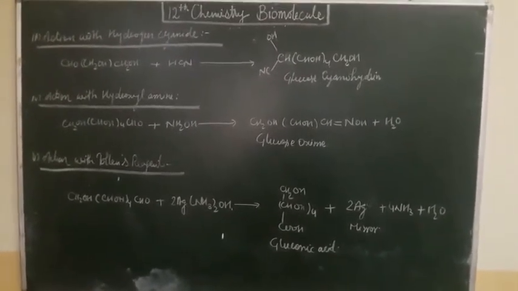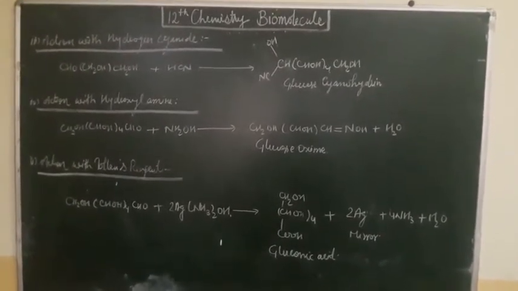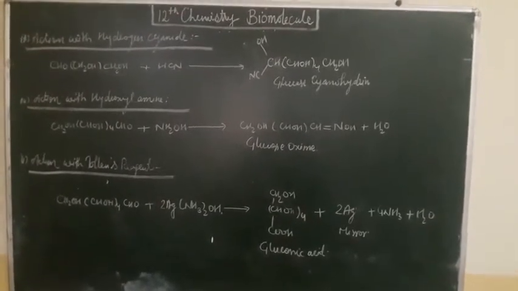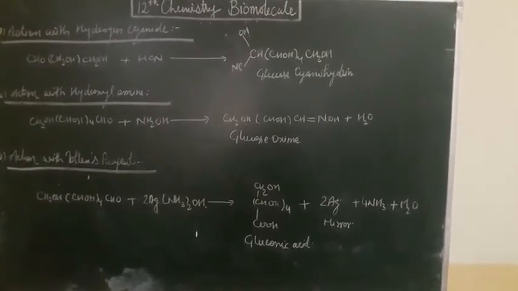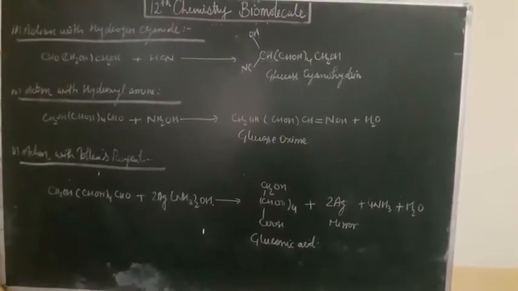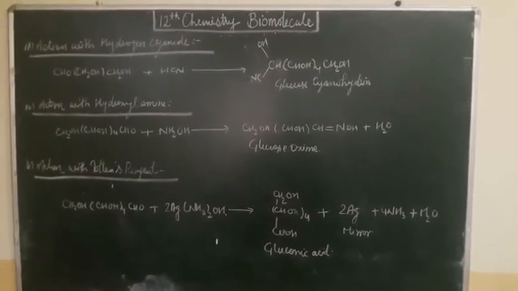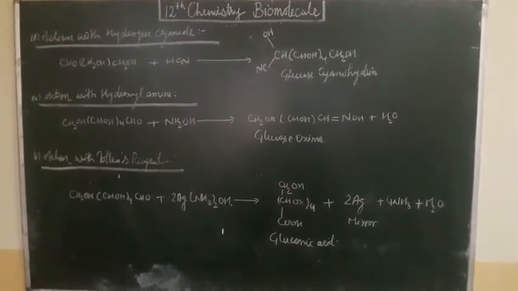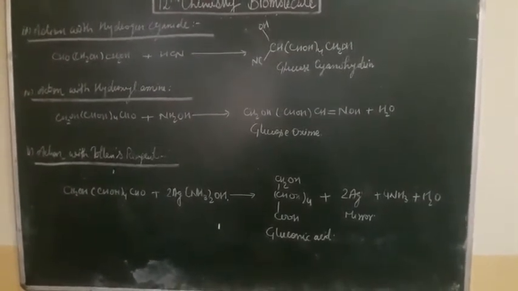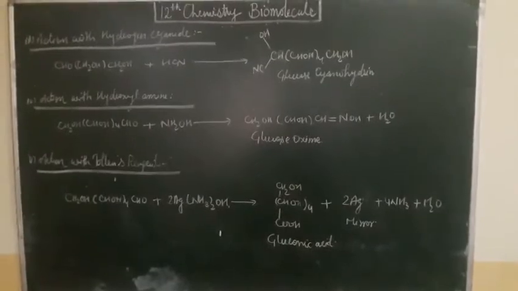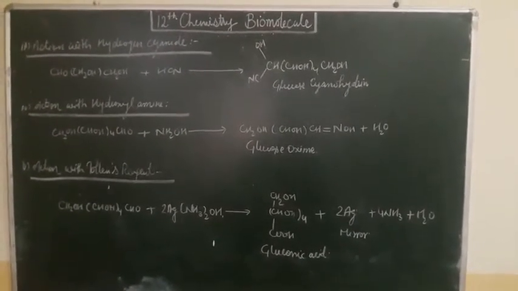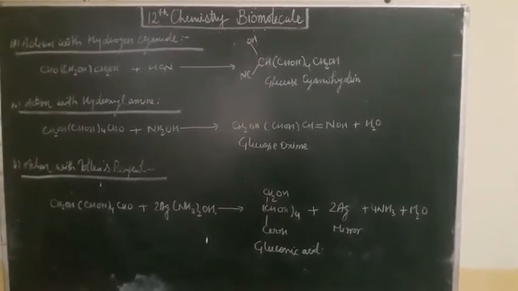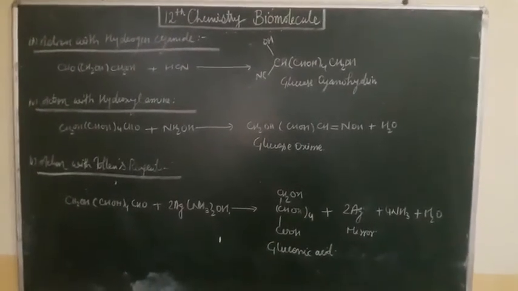Next is the action with Tollens reagent. When glucose reacts with Tollens reagent, the ammoniacal silver nitrate solution, it is converted into gluconic acid. And you all know how gluconic acid is prepared: when glucose reacts with a mild oxidizing agent, bromine water, the product is gluconic acid.